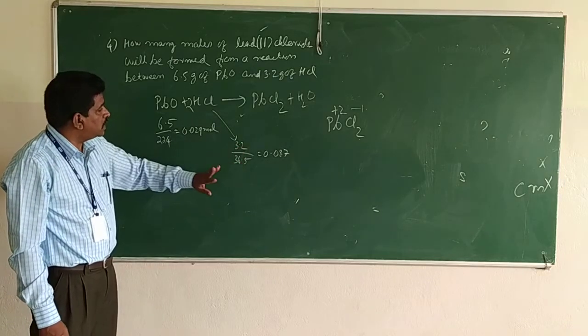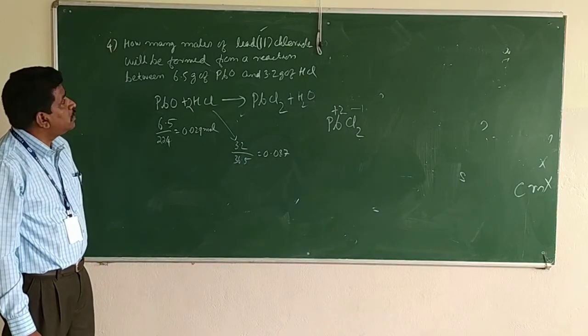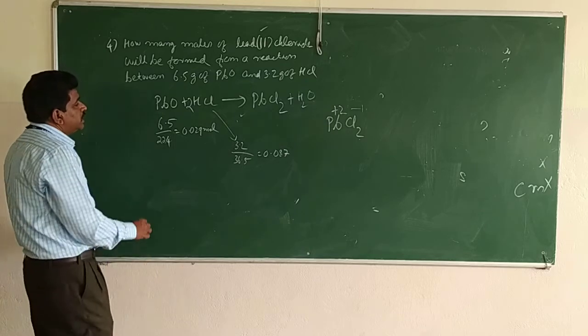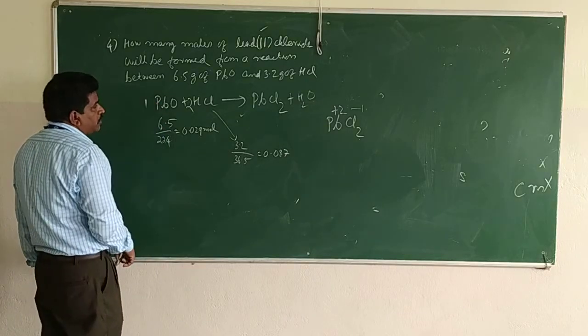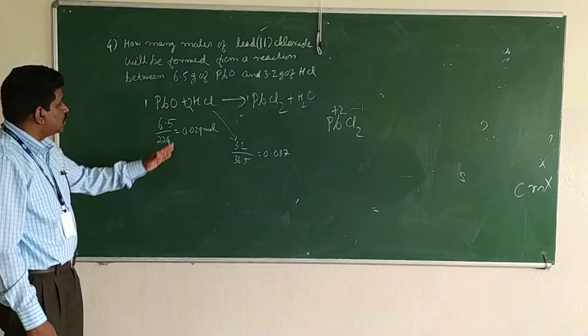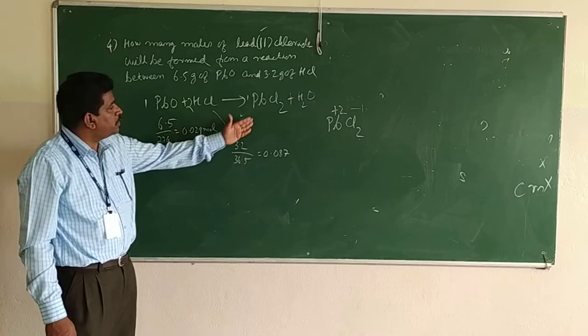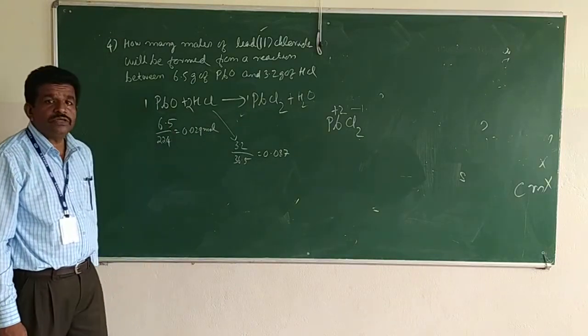Mass divided by molecular mass, we got 0.087. We want to find out how many moles of lead 2 chloride. We know that 1 mole of lead monoxide gives 1 mole of PbCl2, so 0.029 moles of PbO will give 0.029 mole of PbCl2.